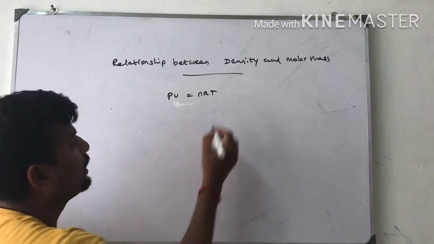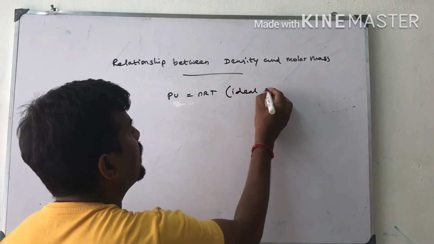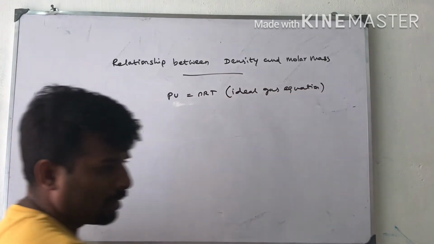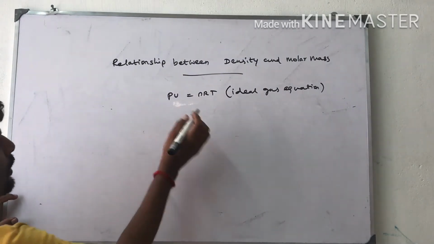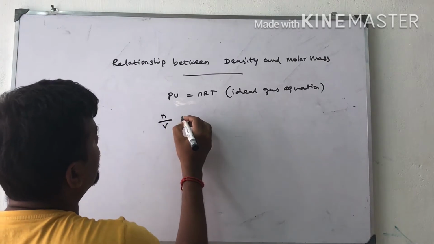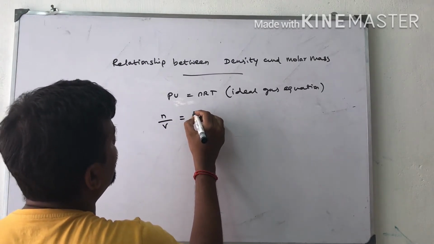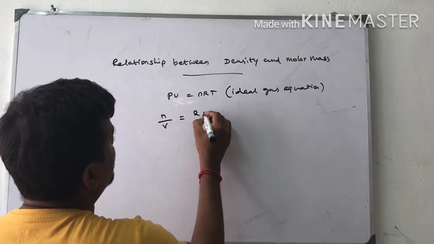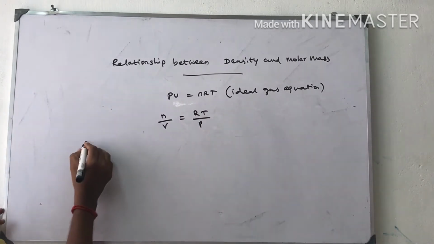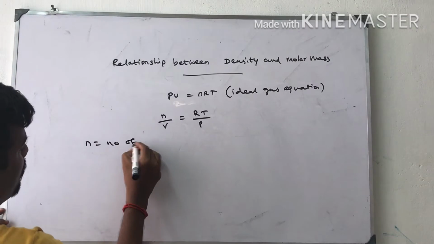This is called the ideal gas equation. Now I am going to modify the equation. n by V is equal to RT by P. This way I can modify it, where n is equal to the number of moles.